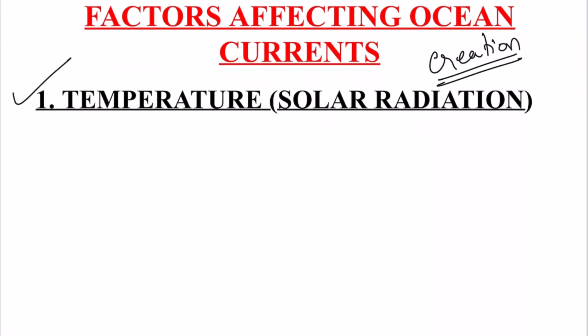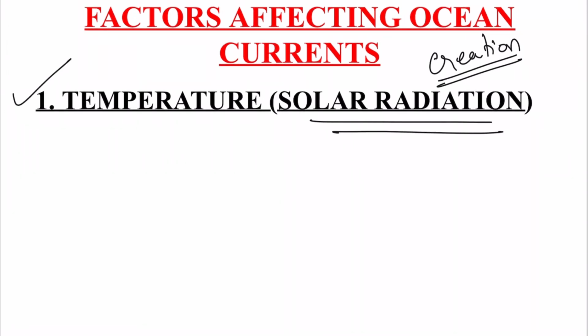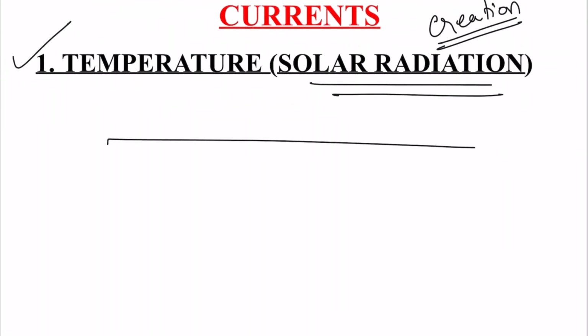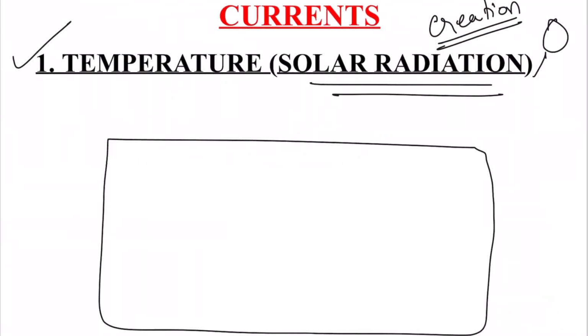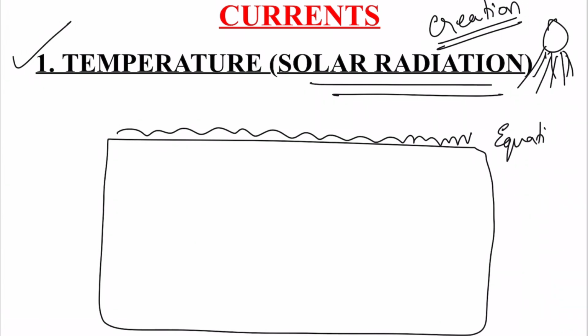Temperature is actually gained by the solar radiation which we are getting from the sun. Through this solar radiation, the surface water gets warm in the equatorial and the tropical regions. As we know, the tropical regions, the torrid regions, get the surplus heat from the solar radiation because of the tilt of the earth's axis, and that is why water near the equatorial region becomes too warm, and as it becomes warm, it expands.